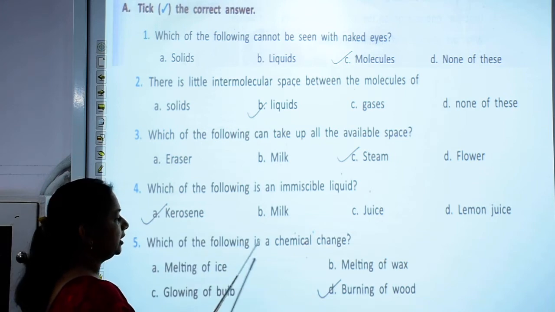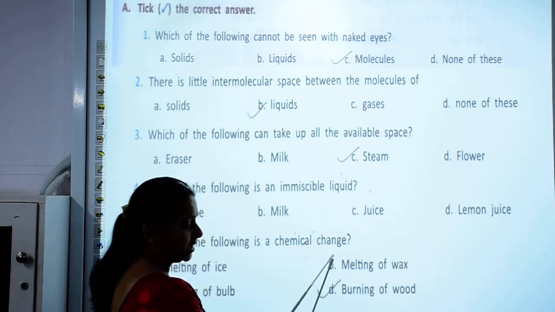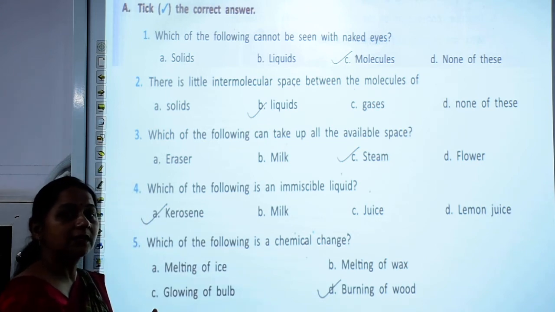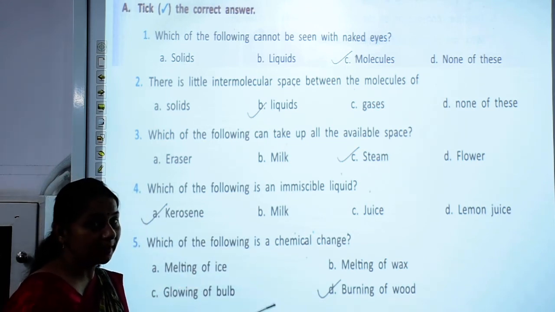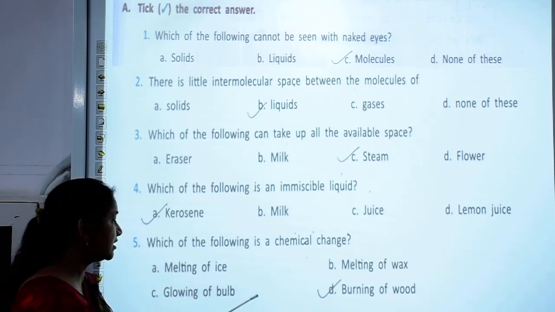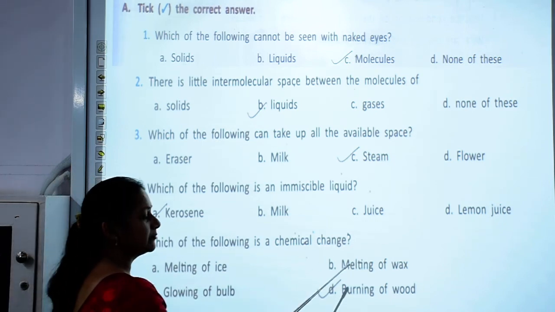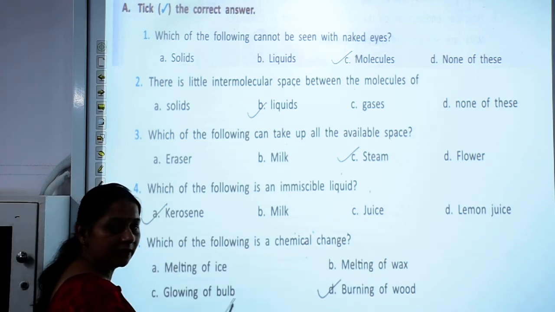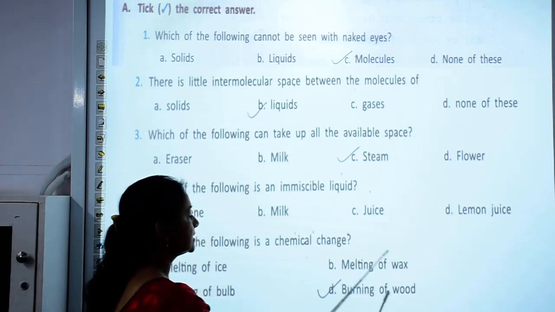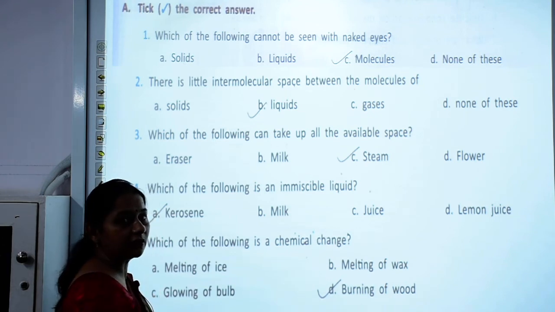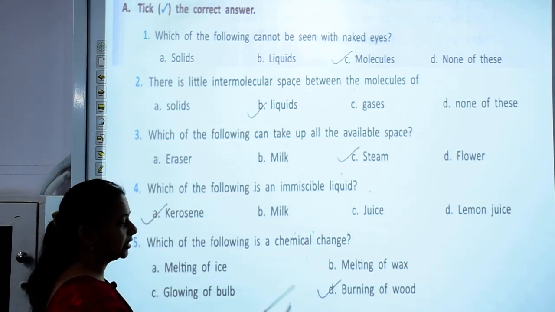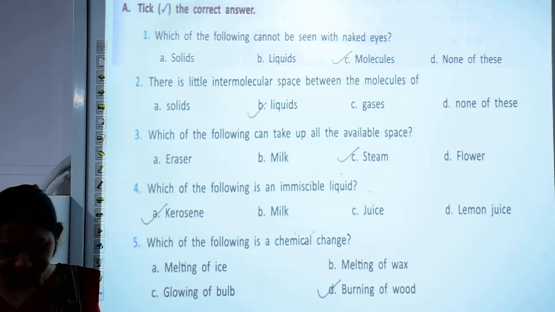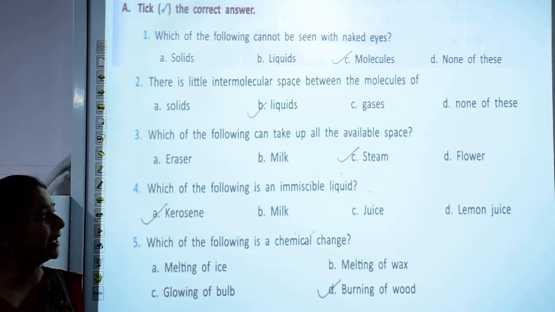Which of the following is a chemical change? Chemical change means a change which is permanent and we cannot reverse it. Melting of ice can be reversed, melting of wax can be reversed, glowing of bulb can be reversed, but burning of wood is a chemical change. We cannot reverse the process. So, the correct answer here is burning of wood. So, this was all about our back exercise.